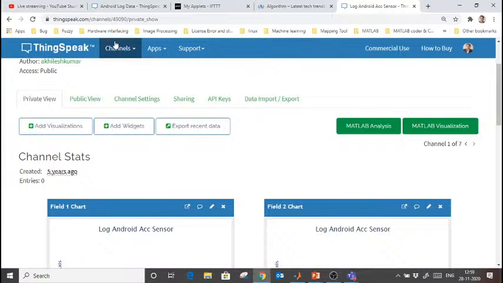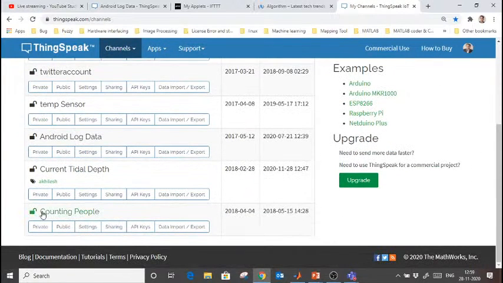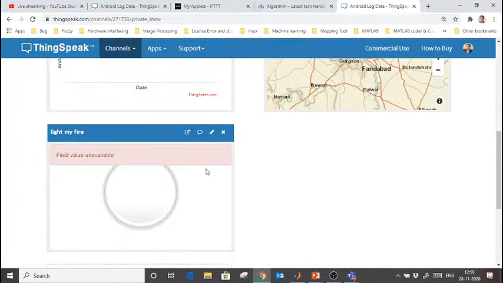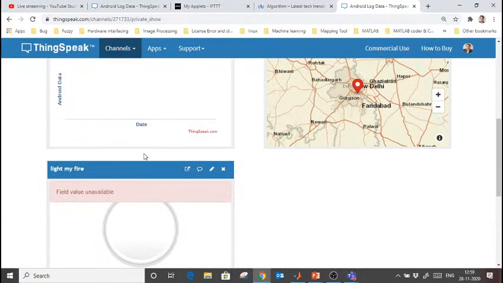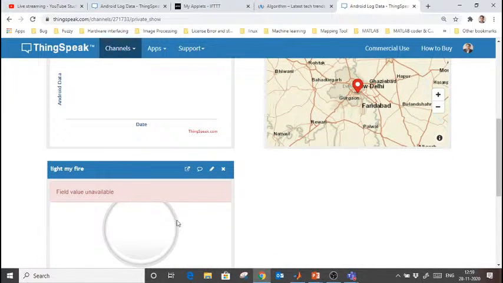Now let's say I have to connect this channel with Google Assistant. I have already connected it here, but let me show you how to do this task. I am going to my channel and opening it. I want to connect this with Google Assistant. Let's say if I say, light on the lamp, this lamp will be on. If I say, off the lamp, this lamp will be off.